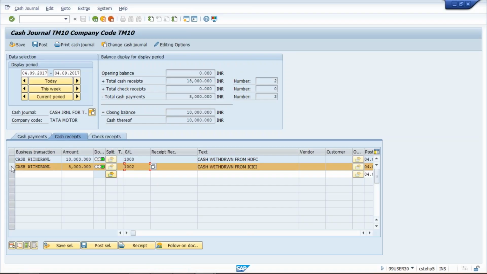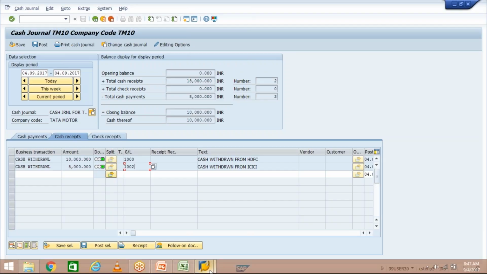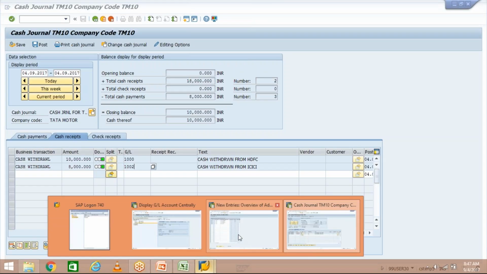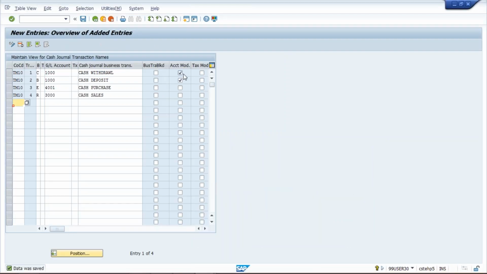So what is happening? If you apply a check mark during account modifiable, then this GL account field is going to be turned into an editable field. Earlier, when I had not applied a check mark, what was the impact?